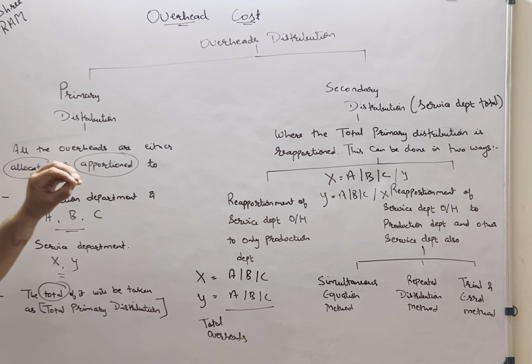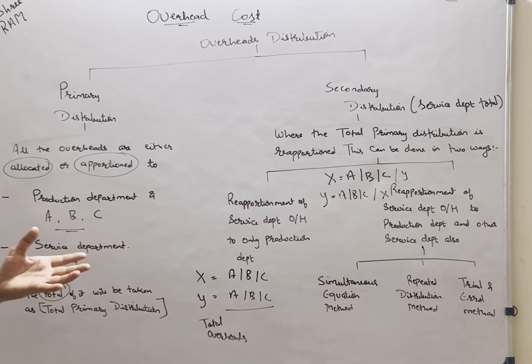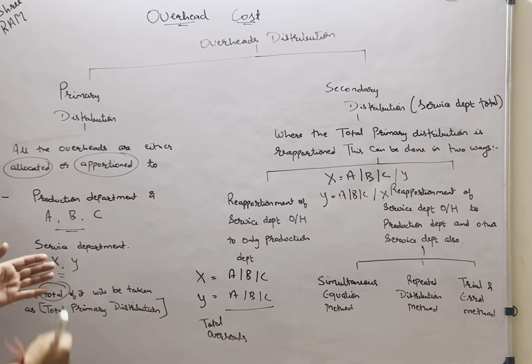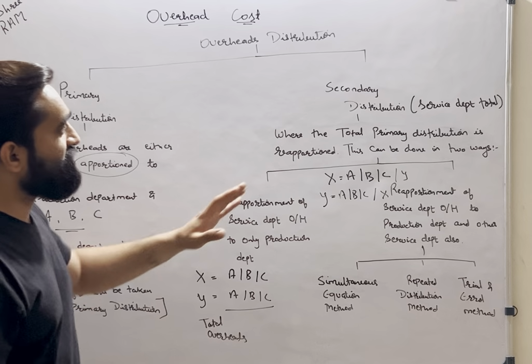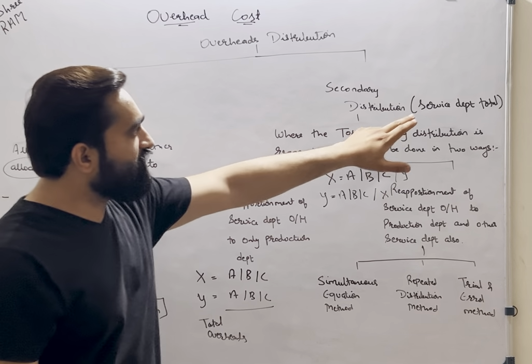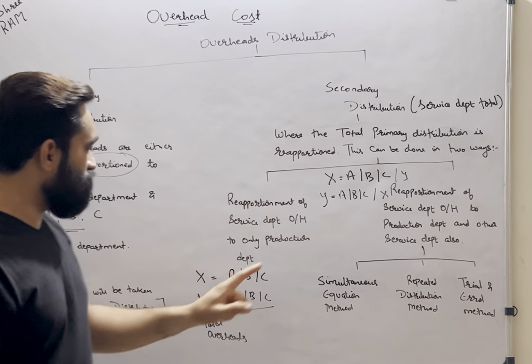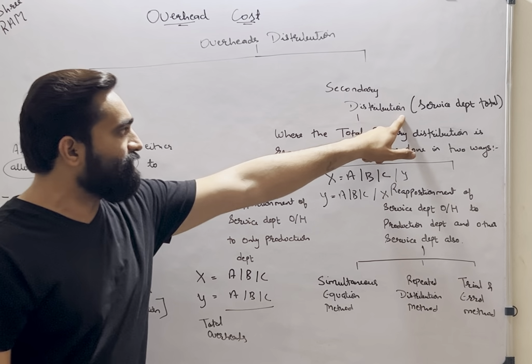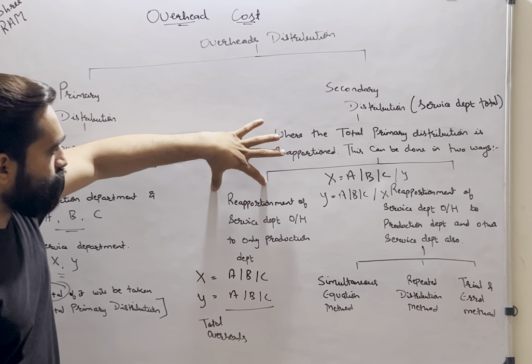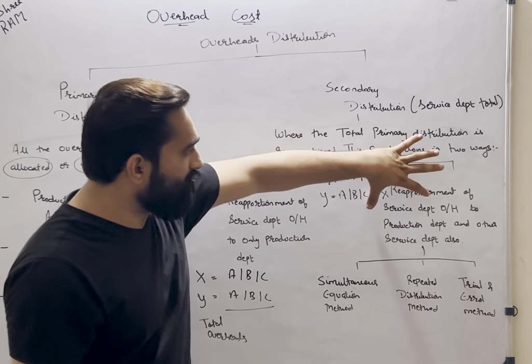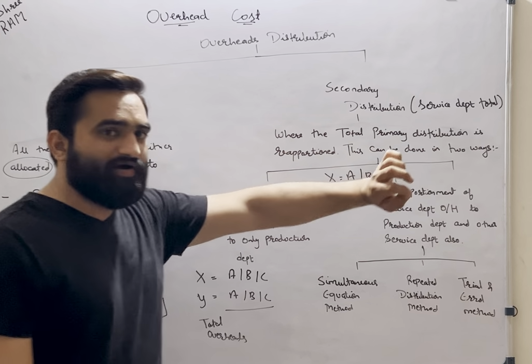Primary distribution, the normal kind of numerical questions you will find, is where only the overheads are allocated and apportioned to the departments given, production department and service department, and we have to come up with a total of it, known as total primary distribution. Secondary distribution is where the total primary distribution of service department is reapportioned again either into only production department or production department and other service department also.